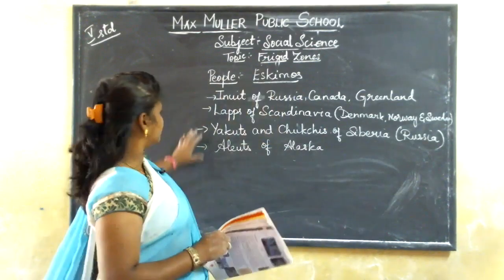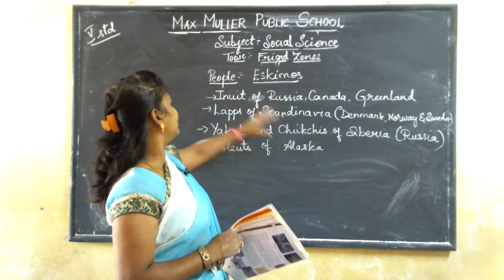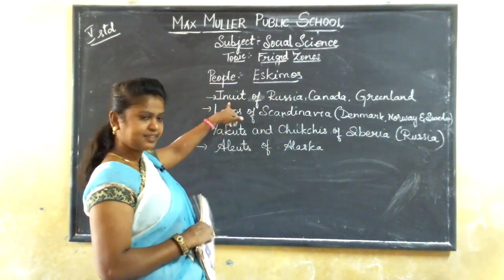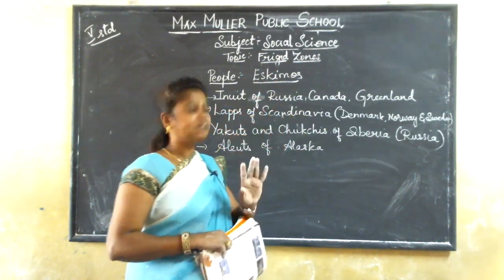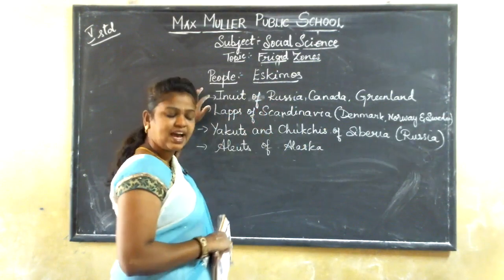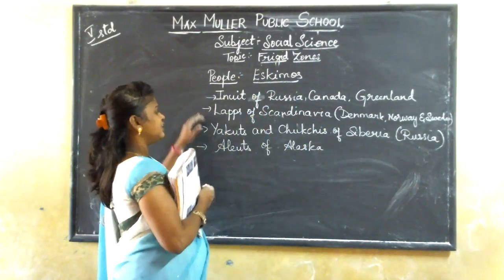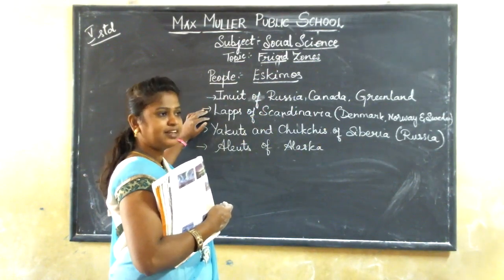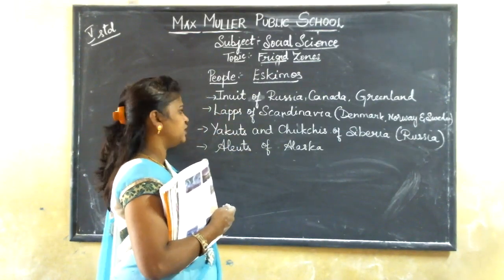So these are the tribes who are living in different countries or different continents, and they are called by different names. The people or the tribes who are living in Russia, Canada, and Greenland are called Inuit, I-N-U-I-T. The people who are living in Scandinavia, which consists of Denmark, Norway, and Sweden, are called Lapps.